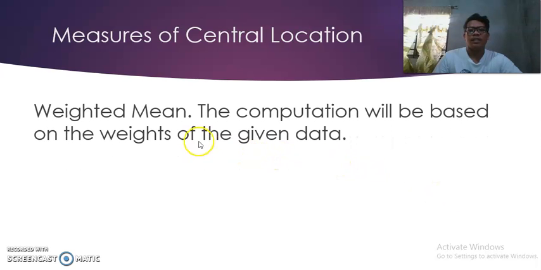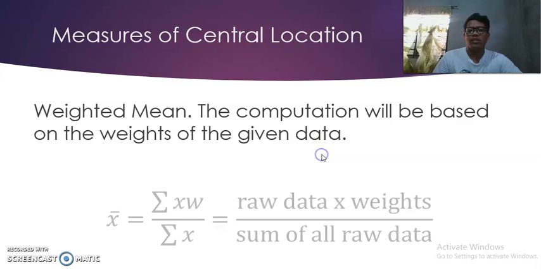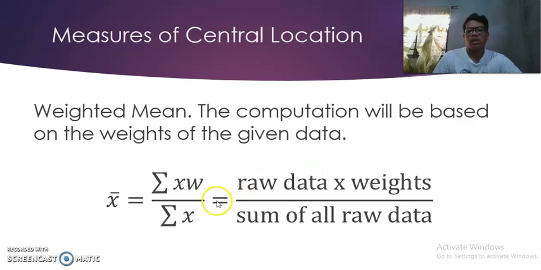Okay. Next, let's have the weighted mean. The computation of the weighted mean will be based on the weights of the given set of data. So how do we compute the weighted mean? It's the raw data times the weight divided by the sum of all the weights.